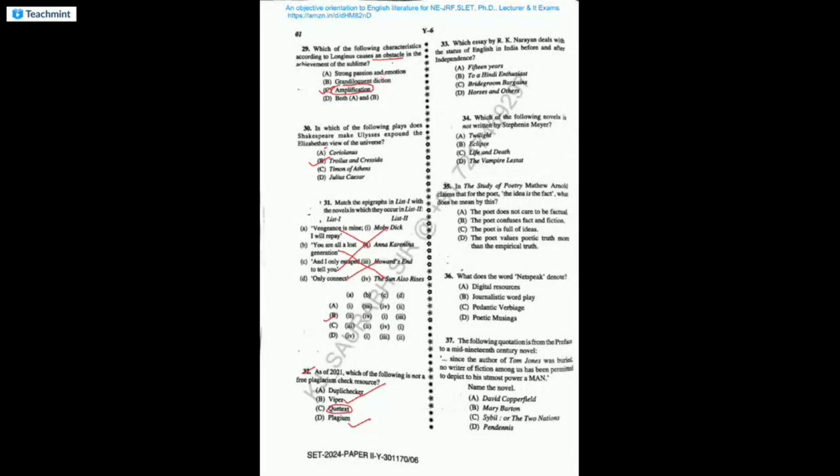Which essay by R.K. Narayan deals with the status of English in India before and after independence? So the answer is it's 15 years. This is a very important essay written by R.K. Narayan on the status of English.